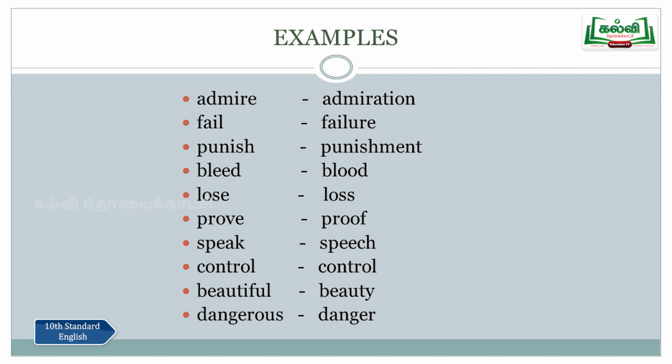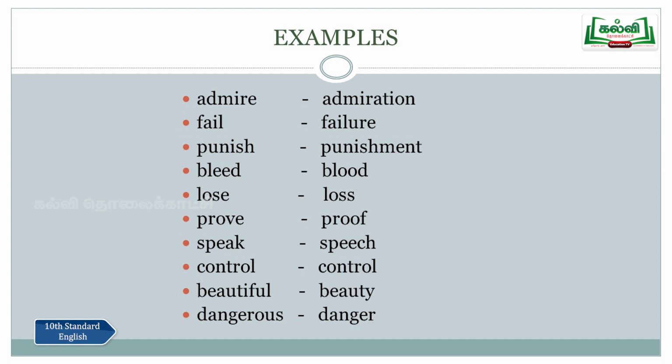Control. Sometimes the same word can be used as a verb and also as a noun. How does it happen? Let me use it in sentences. I would like to control the children, or the teacher controls the children in the class. Control is a verb when it denotes an action. I want to bring the children under my control. Control is the name of something here, so that's a noun. This is how the same word functions as a noun and a verb in different sentences.